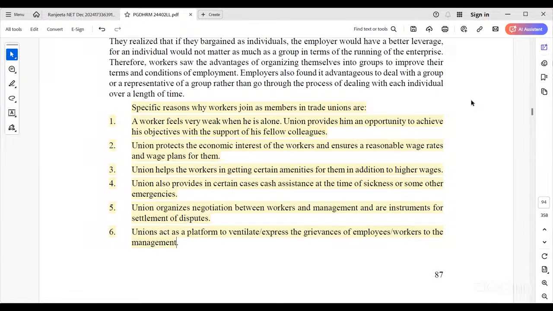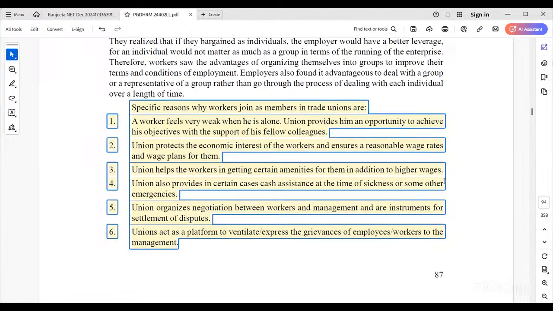They need to ask for bonus, which is additional apart from wages, and some kinds of amenities. Union also provides, in certain cases, cash assistance at the time of sickness or other emergencies. So in an emergency, the union can ask for some cash provision.